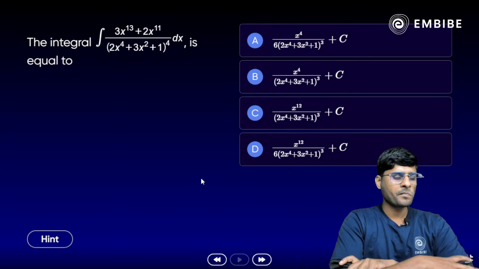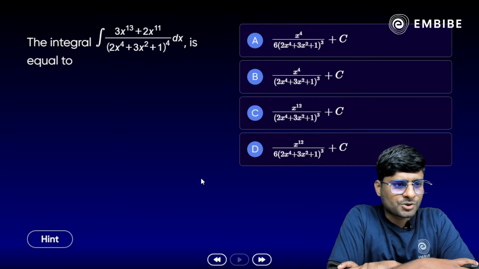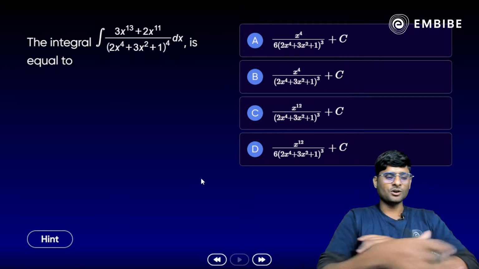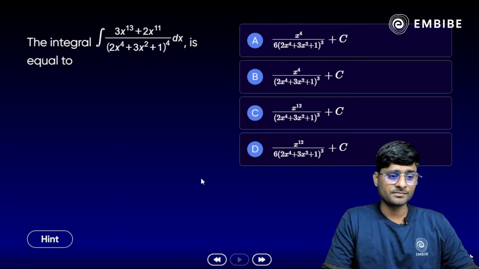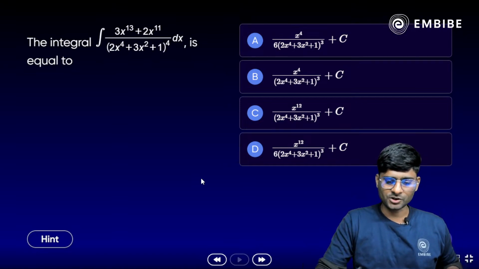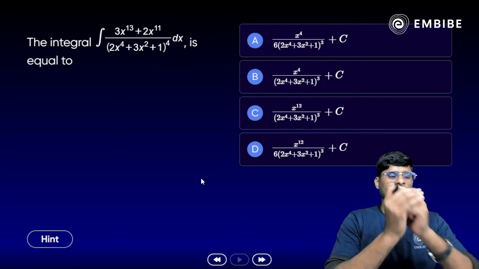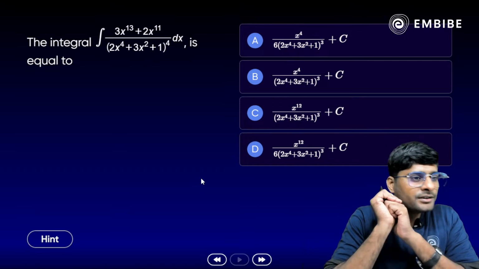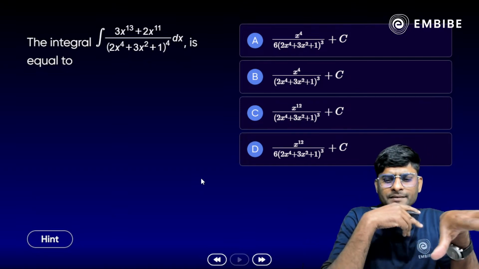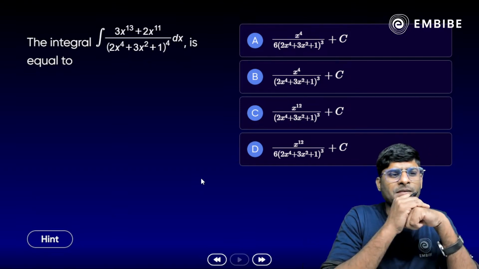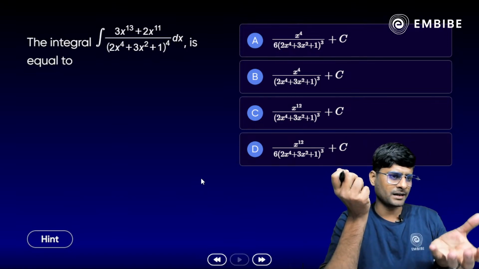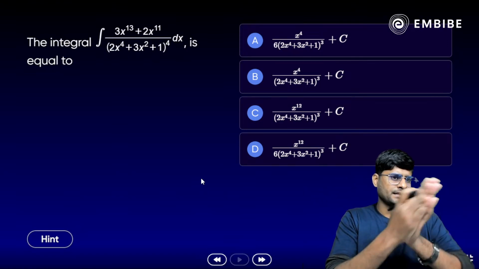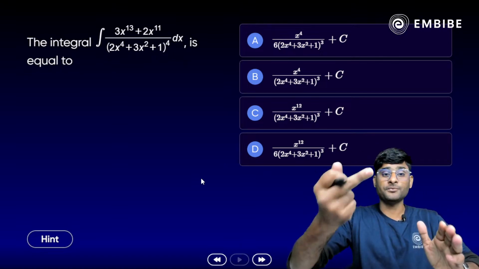Think about it. How should we approach here and how do we solve it? Yes, these are the PYQs. All right, Shaurya, that was correct. Very good. So again, we have to approach from the highest power. Yes, at the denominator, what is the highest power of the variable here? 2x raised to the power 4 plus 3x square plus 1 whole raised to the power 4 here.